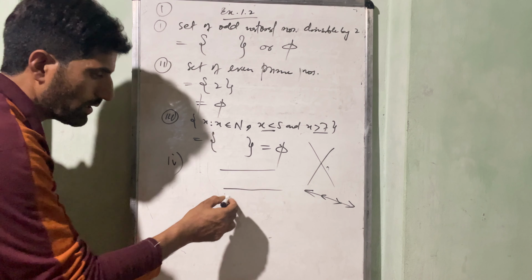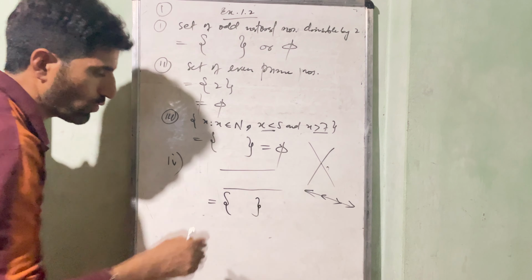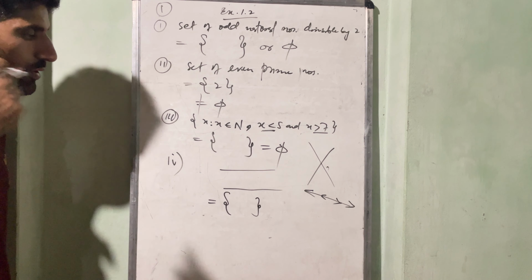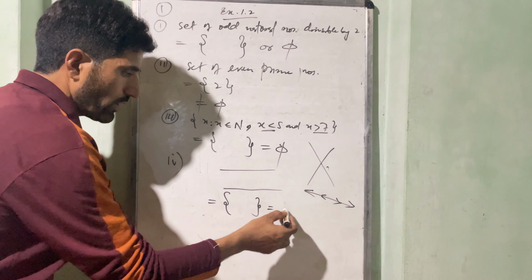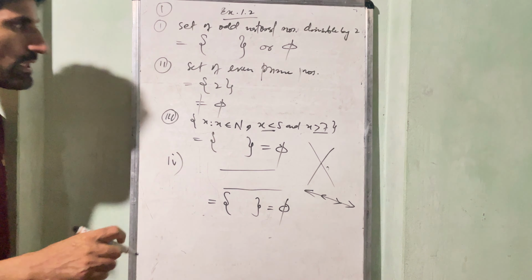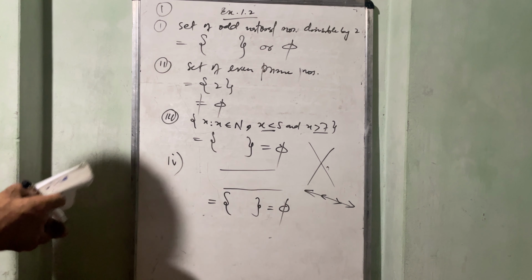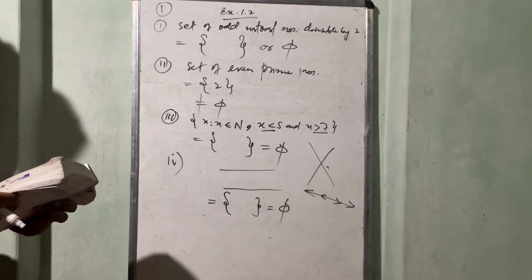So we will write this set contains no element because there can be no point which is common to any two parallel lines. So this is also equal to phi set or empty set. So this is the question first of the exercise 1.2.